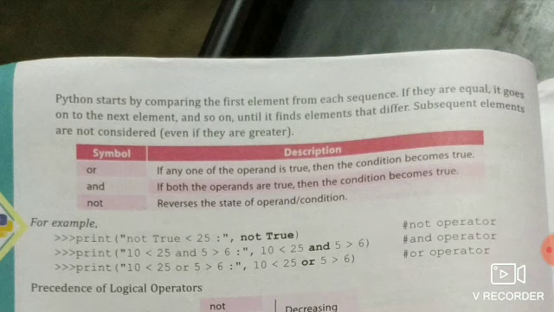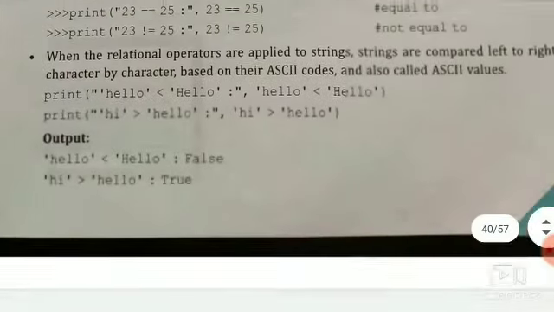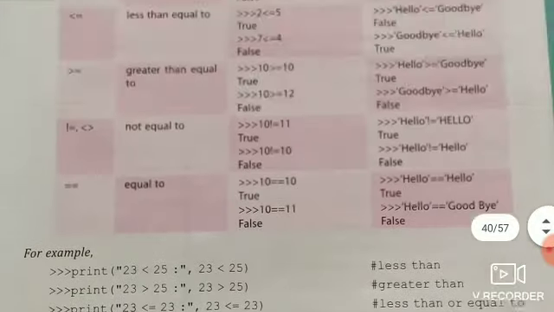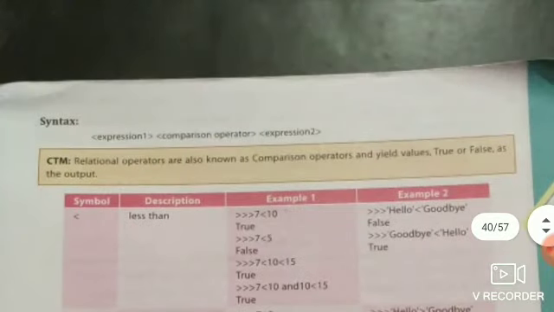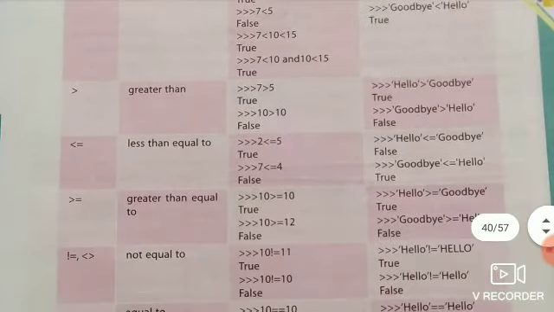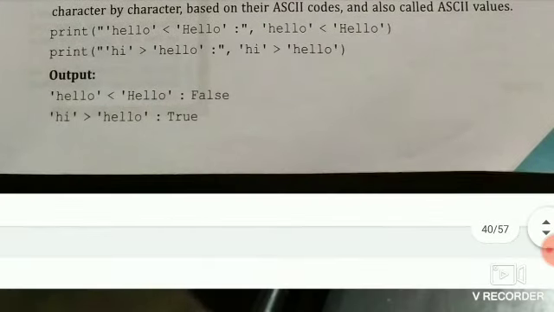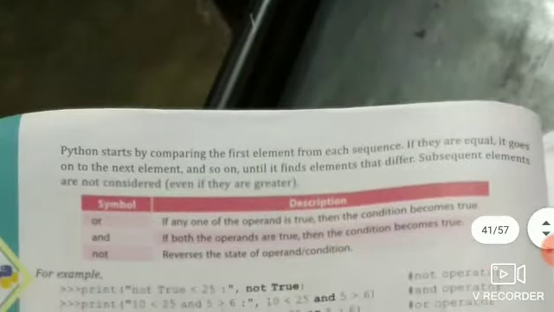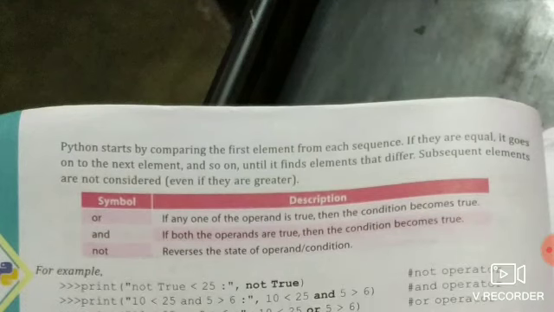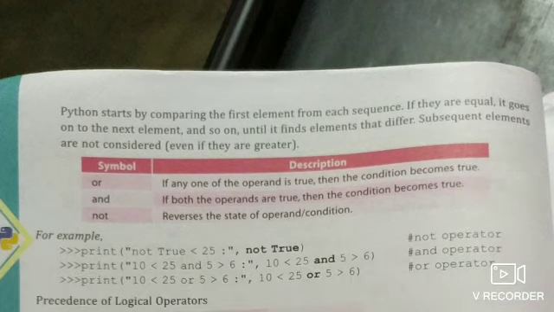So there are three operators: or, and, not. Sorry, these are not relational operators. Relational operators are those which relate less than, greater than, equal to, and others. Or, and, not are logical operators.